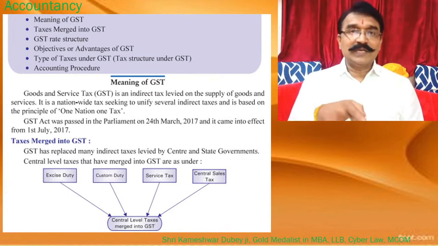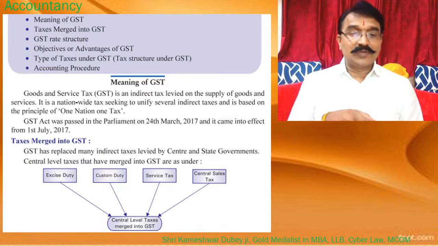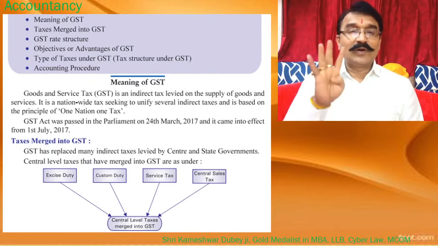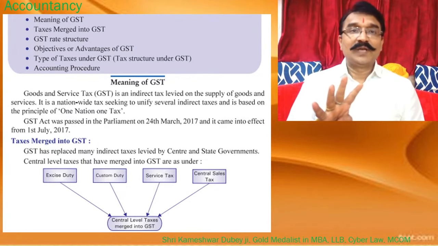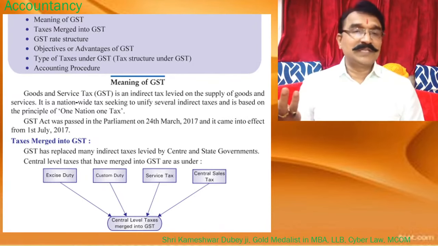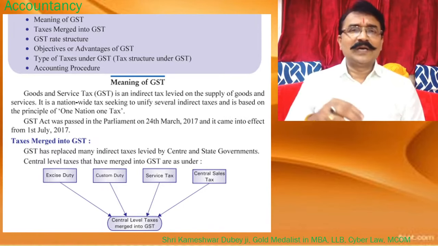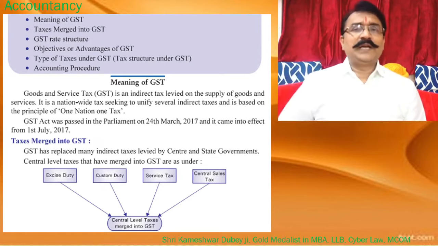Before GST, the central government was levying excise duty, customs duty, service tax and central sales tax. These 4 types of taxes were levied by the central government and businessmen used to pay. It was very inconvenient for them, and moreover, after inclusion of these 4 taxes, the rate was a little bit higher.